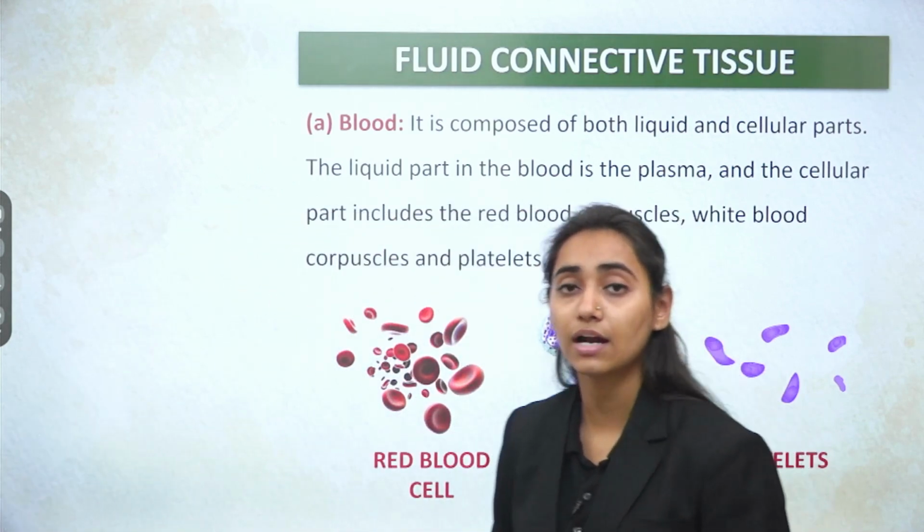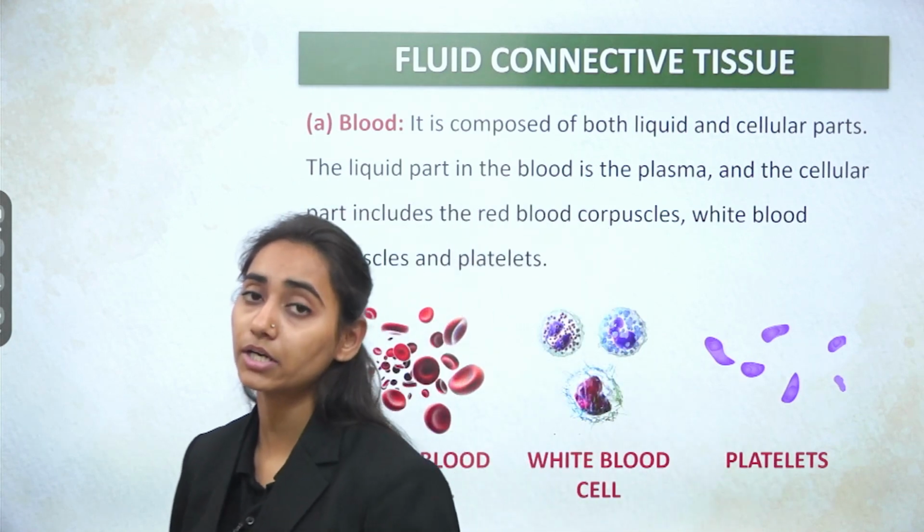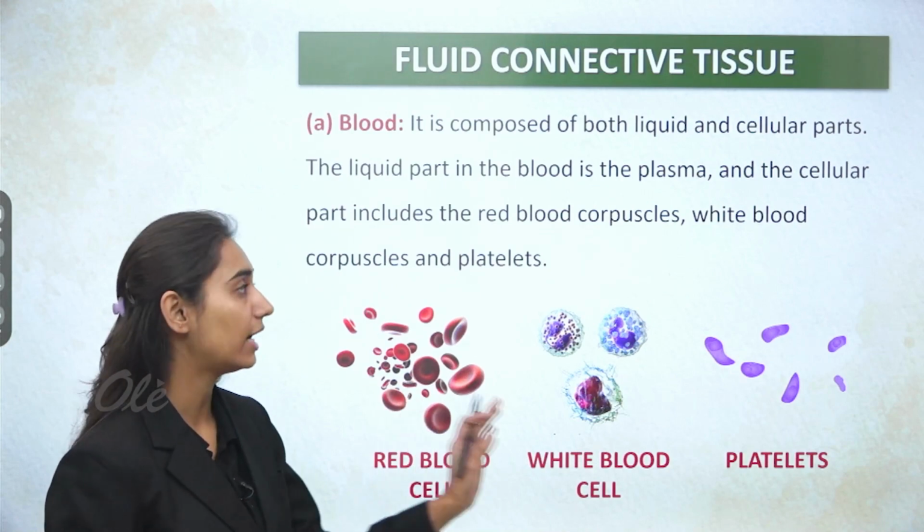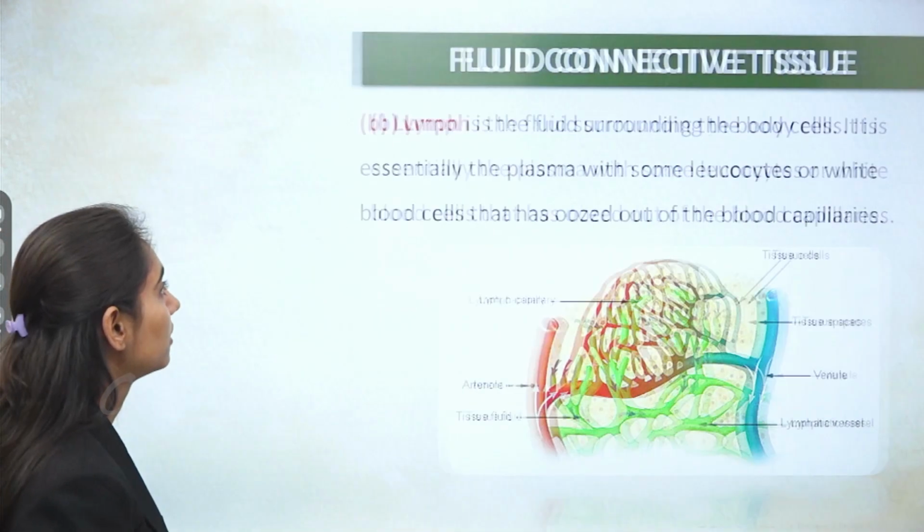So it is the liquid content of the blood, and the cellular component of the blood includes the corpuscles, that is the red blood cells, white blood cells and the platelets.